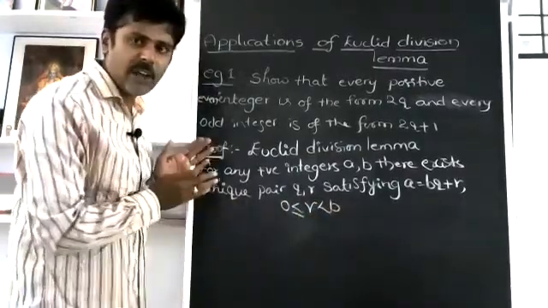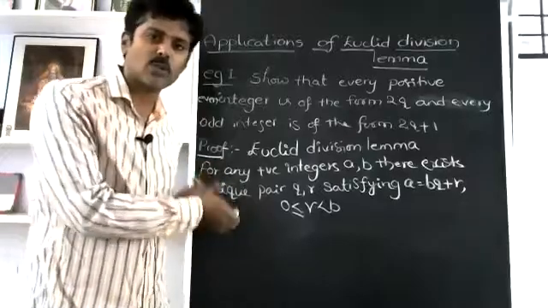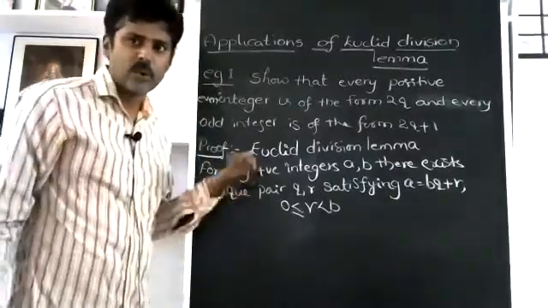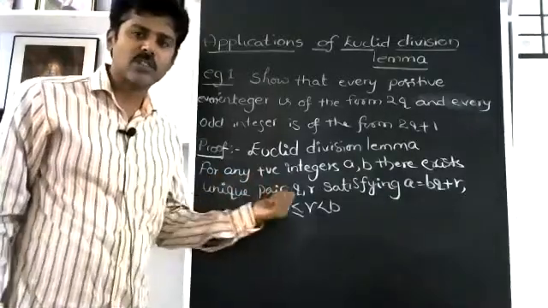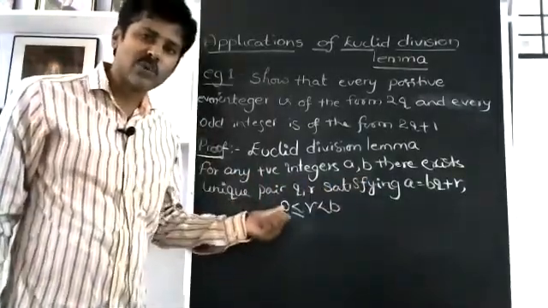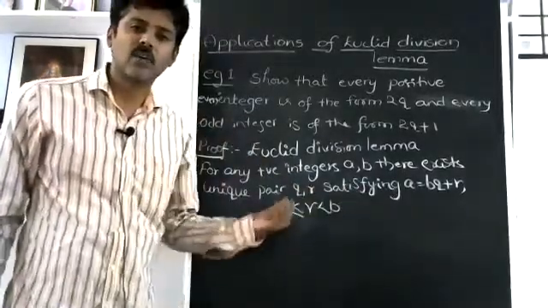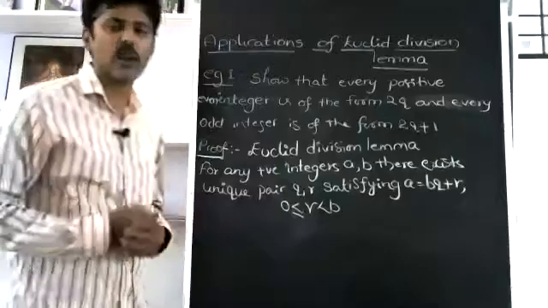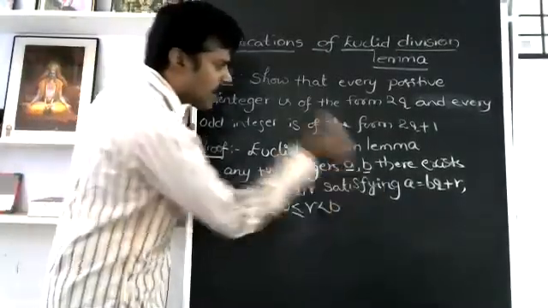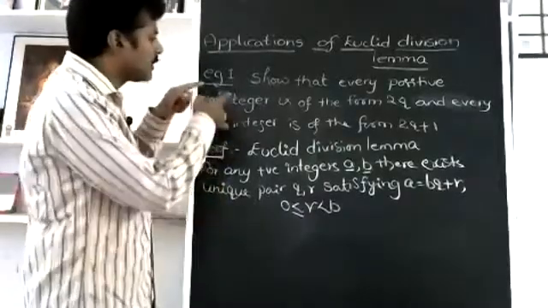This is common for every proof, so I will write it once, and next time onwards we have to write it down before the beginning of the problem. I'm repeating, the Euclid division lemma is: for any positive integers a, b, there exists a unique pair of integers q, r satisfying a = bq + r, where 0 ≤ r < b. This is the first thing we have to write. And now, where a, b are two integers, we have to look at the problem they have given.